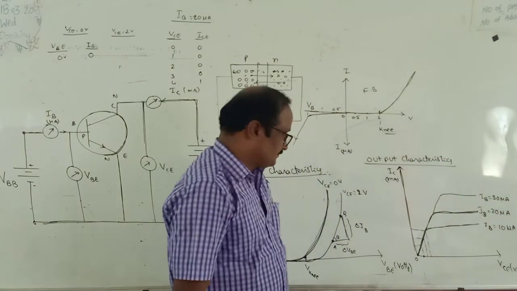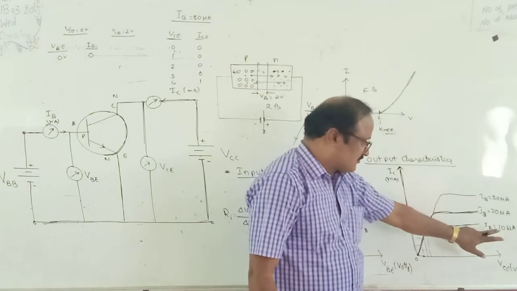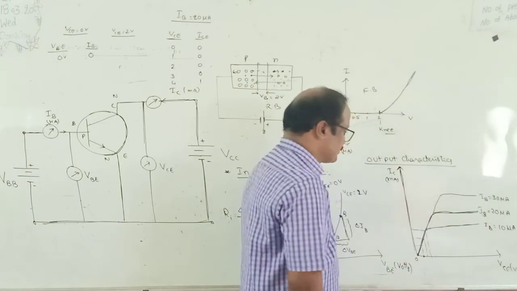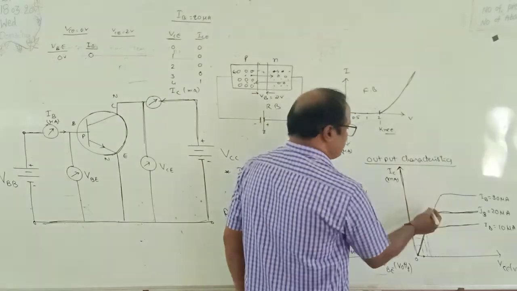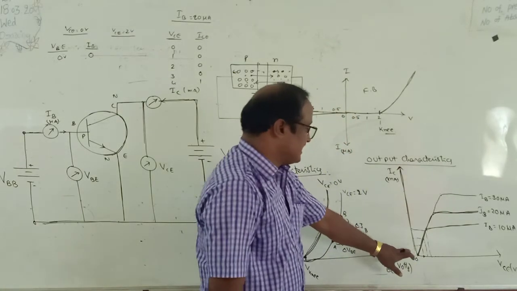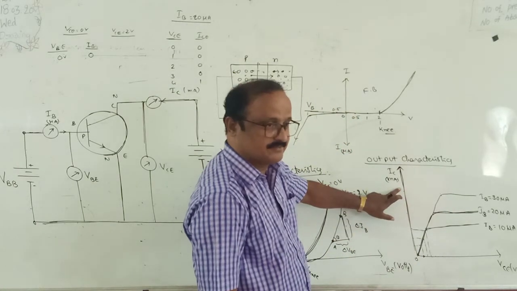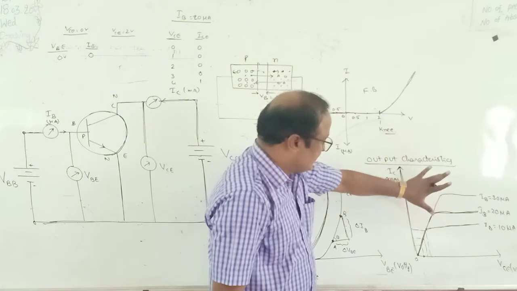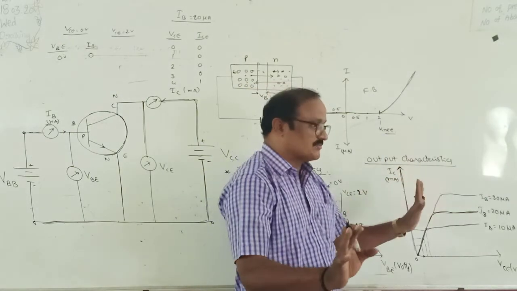So observe here. If the input current is increased from 10 to 20 to 30, the saturation IC current will change. The saturation IC current will increase. Right? So this is the nature of the output characteristic curves. Enough?